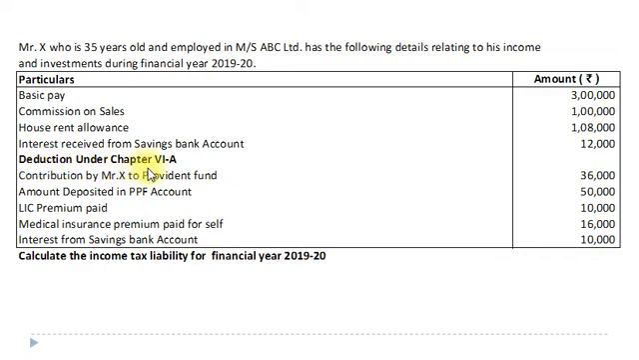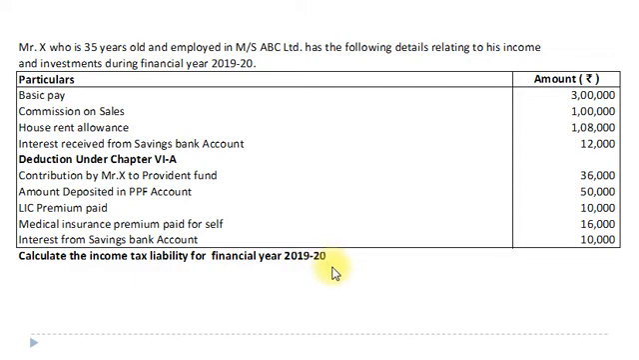Deductions under chapter 6A: contribution by Mr. X to Provident Fund, rupees 36,000. Amount deposited in PPF account, rupees 50,000. LIC premium paid, rupees 10,000. Medical insurance premium paid for self, rupees 16,000. And interest from savings bank account, rupees 10,000. From this information we are to calculate the income tax liability of Mr. X for financial year 2019-20.